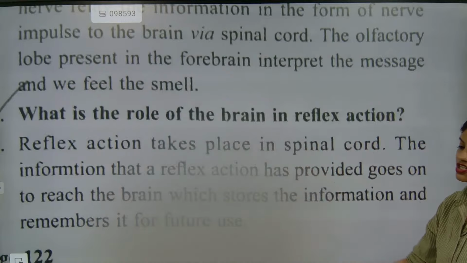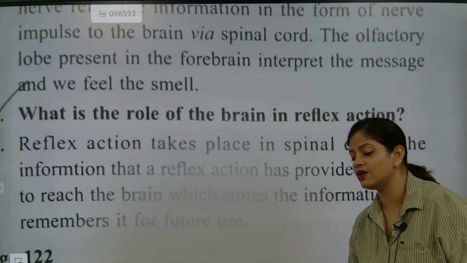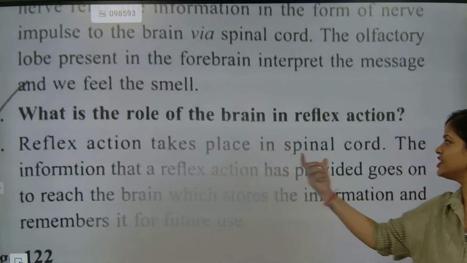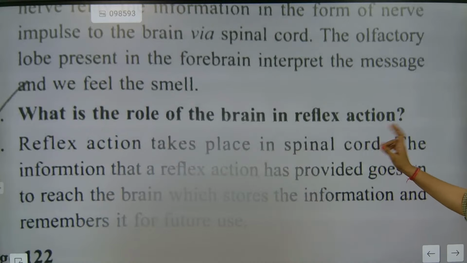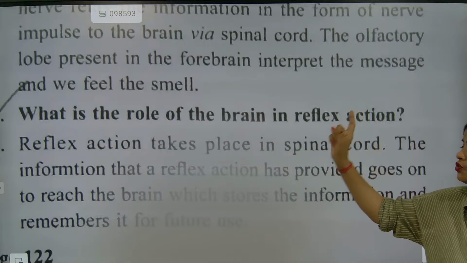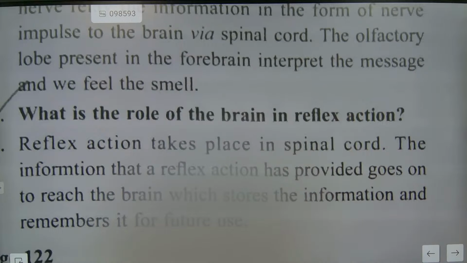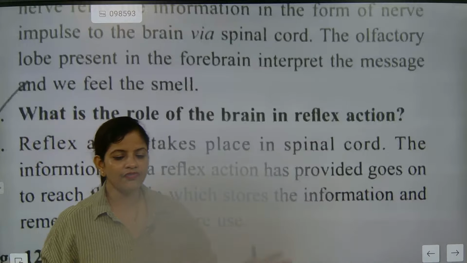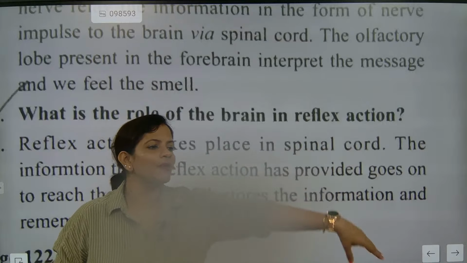So reflex action, after that the sensory nerve, it will go to the brain also, Kavya. You missed the brain. Now look here, reflex action takes place in the spinal cord, not in the brain. So the information that the reflex action has provided goes on to reach the brain, which stores the information and remembers it for future use. So the brain is just a storage device for reflex actions. Reflex actions are exactly done by the spinal cord.